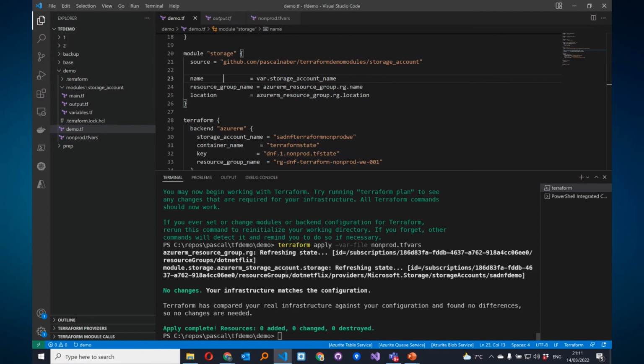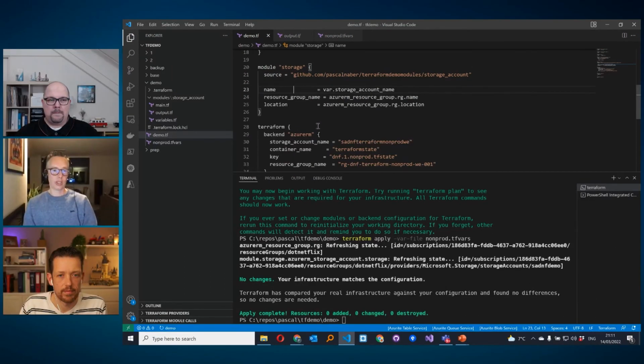And there are also disadvantages. You not only have to refactor your code, but also the state. And you have to make sure that your state is safe, in this case in the storage account. It's very easy to reuse code using Terraform, and that's very powerful. So hopefully you have a good idea now what you can do with Terraform, and hopefully it was a nice introduction for you.